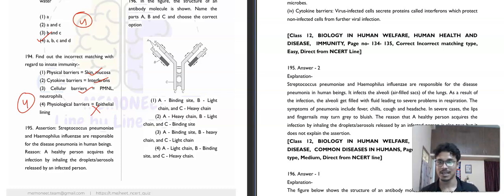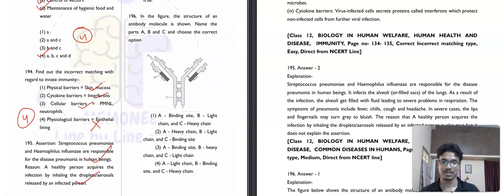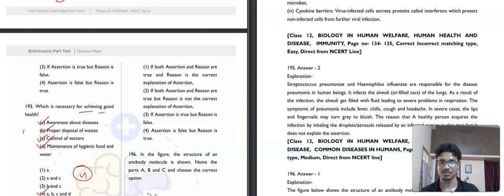Then question number 195. Assertion: Streptococcus pneumoniae and Haemophilus influenzae are responsible for the disease pneumonia in human beings. Correct. Reason: a healthy person acquires the infection by inhaling the droplets. Both are correct, but the reason is not correctly describing the assertion. So the second option will be correct.